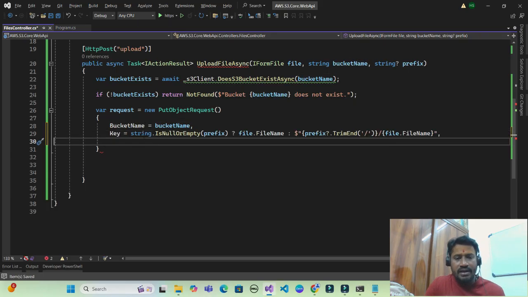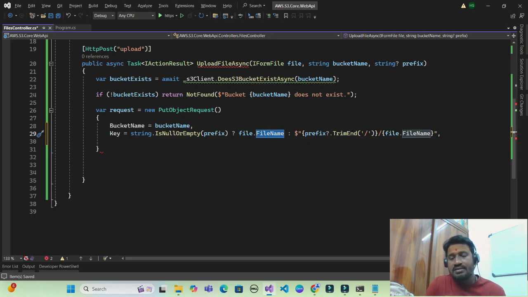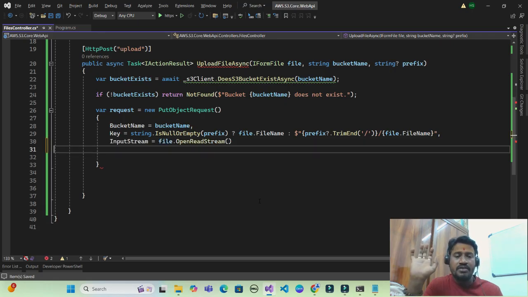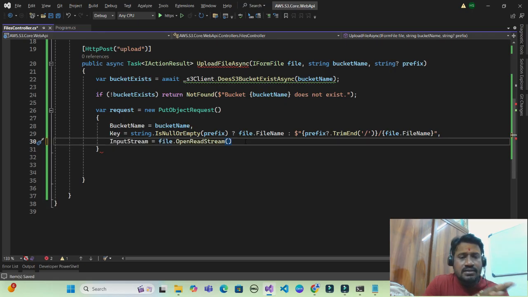Key is the file name. If prefix is not empty, then I'll go with the prefix plus the file name, else I will go with the file name. And then lastly, I have to provide input stream type. I will be going with an open read stream. With this, my put object request is completed.